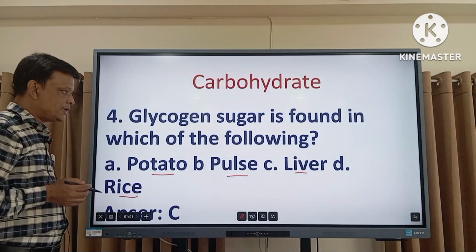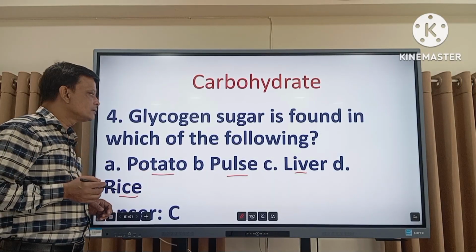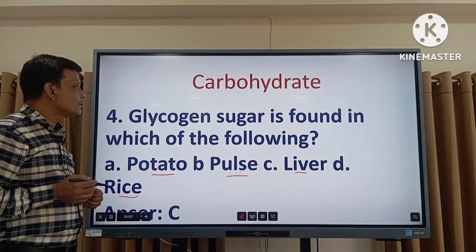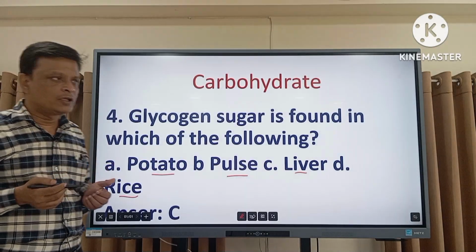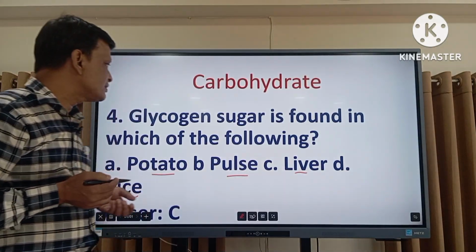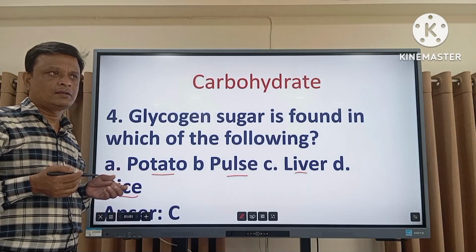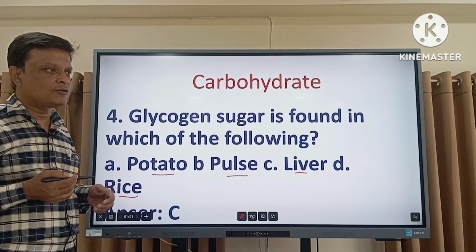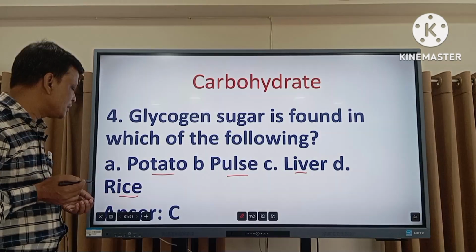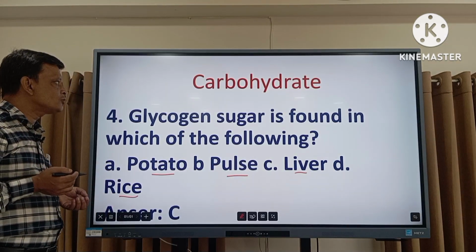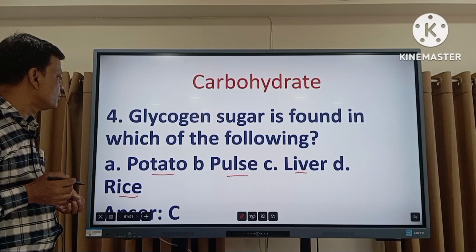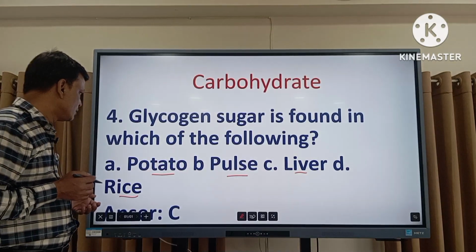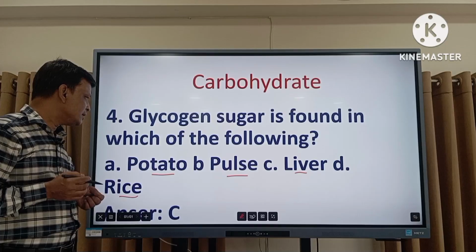Actually, which is the correct answer? Liver is correct, because the excess glucose in our human body is stored in the liver in glycogen form. Not only the liver, glucose can also be stored as glycogen in our muscle. Animal muscle can also store excess glucose as glycogen, but most of the glucose is stored in the liver as glycogen. So the right answer is C, liver.